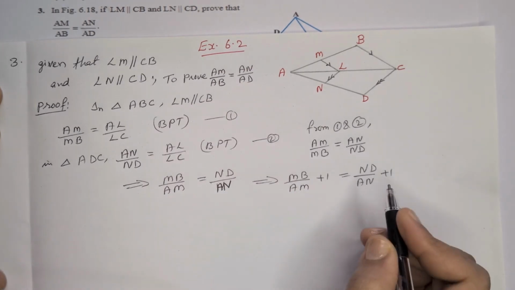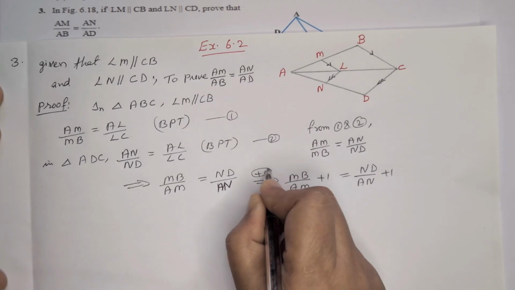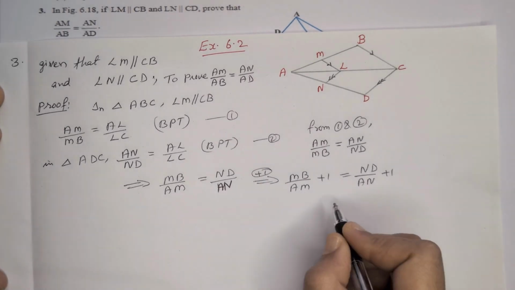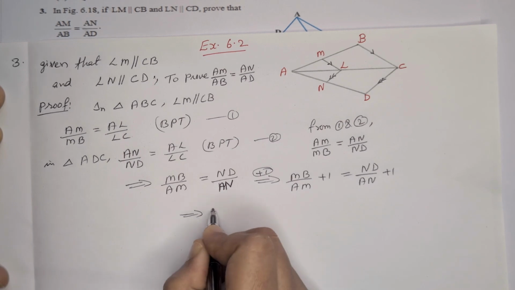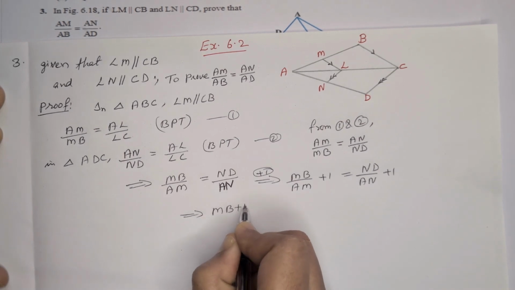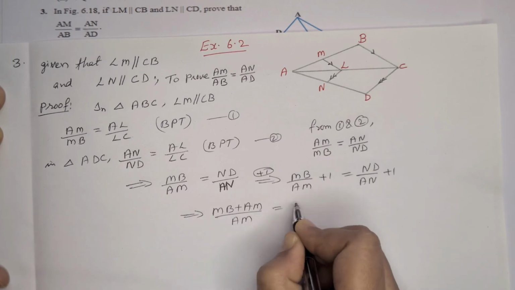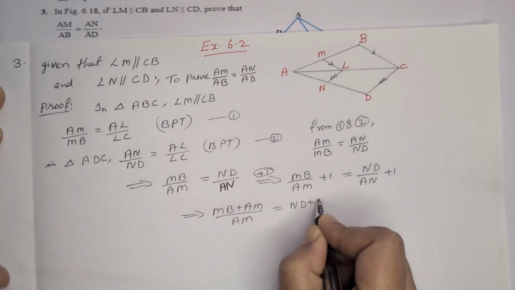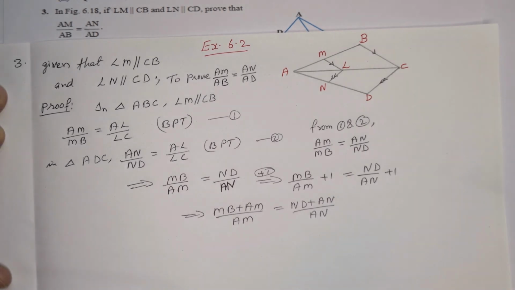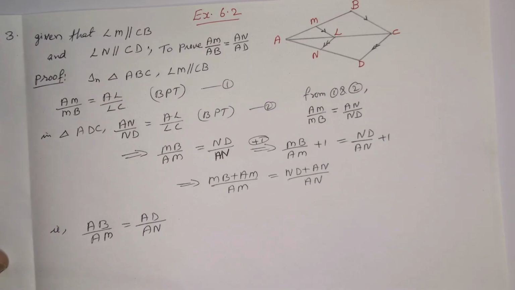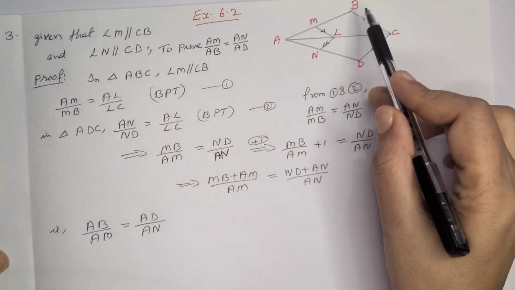Then, which implies MB plus AM by AM is equal to ND plus AN by AN. That is, MB plus AM means AB.